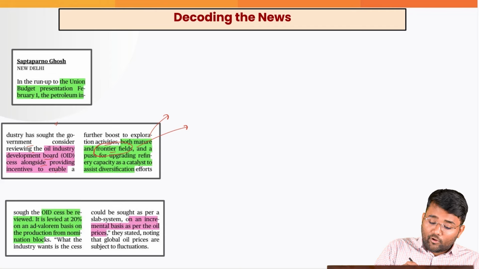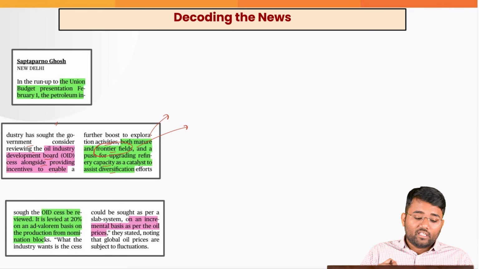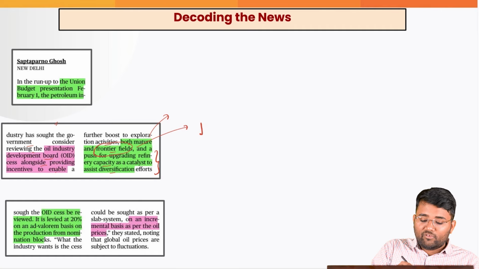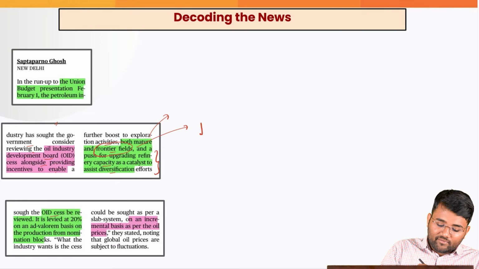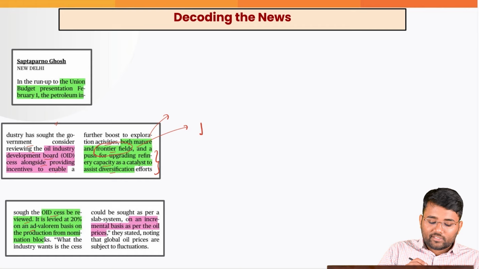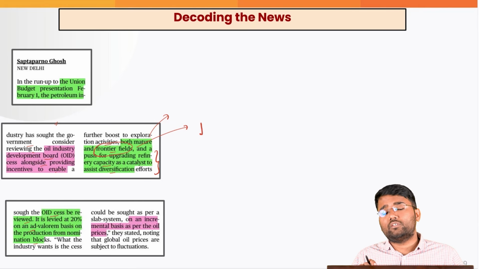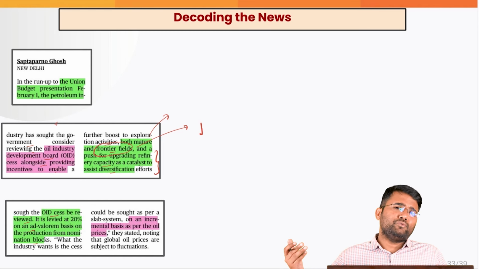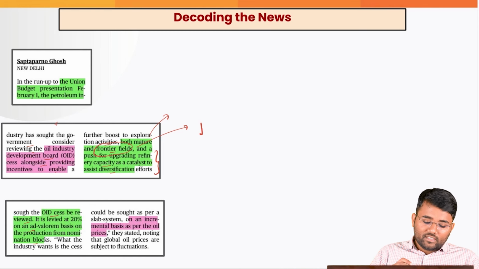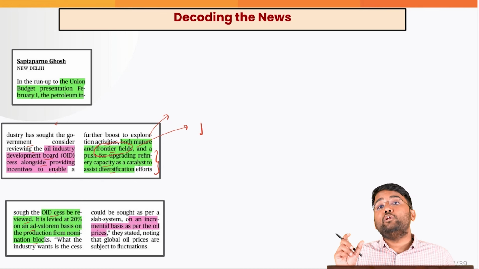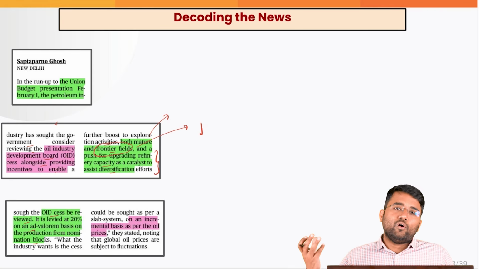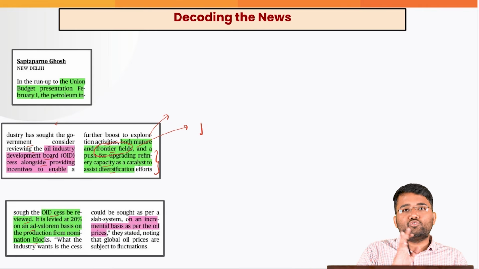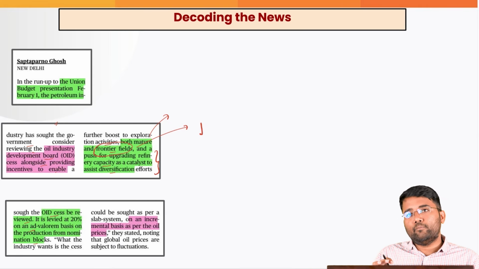And there is also a need for a push for upgrading the refinery capacity as a catalyst to assist diversification efforts. And if they have less burden of the cess, probably they will be able to focus more on these activities. Also, this oil industry development cess that we are talking about is levied at 20% on an ad valorem basis on the production from the nomination blocks. Nomination blocks are those blocks which are directly awarded to different PSUs or other companies like ONGC. Now, ad valorem means according to the value of the product. That is, whatever the value of the oil and gas will be, 20% of that needs to be given as Oil Industry Development Board cess.